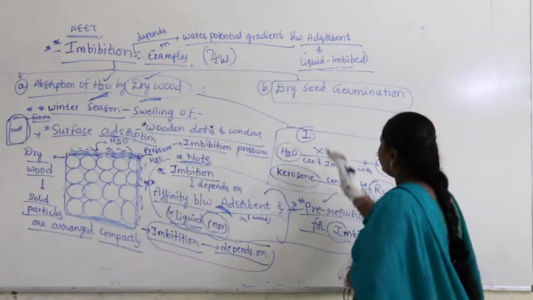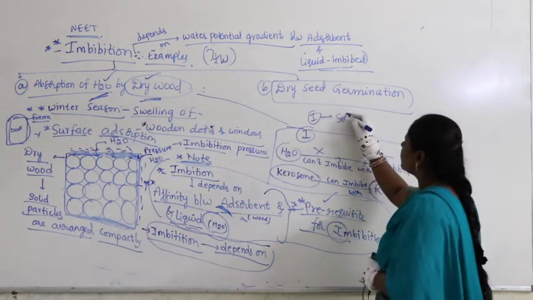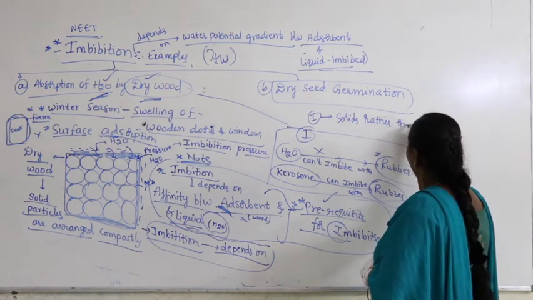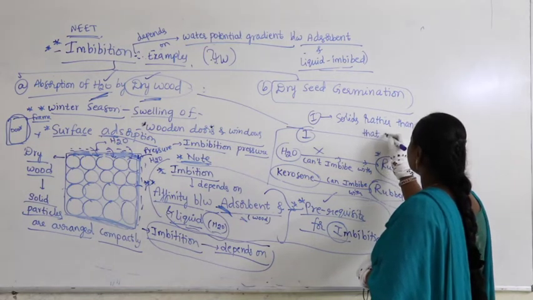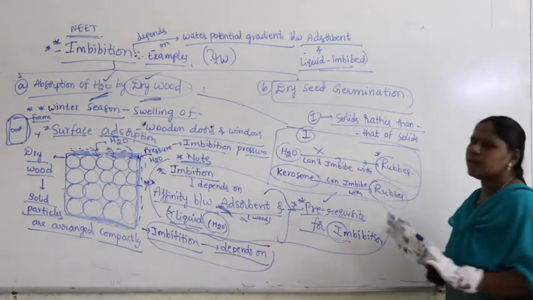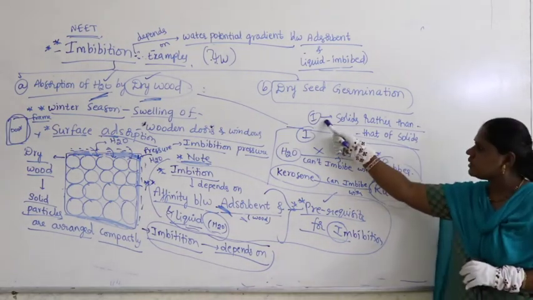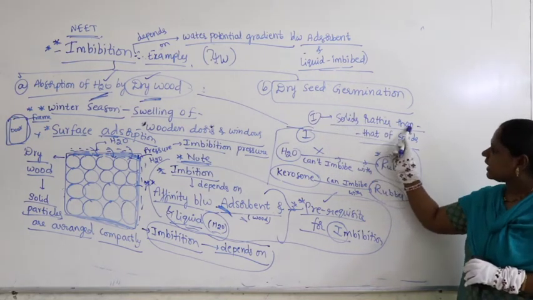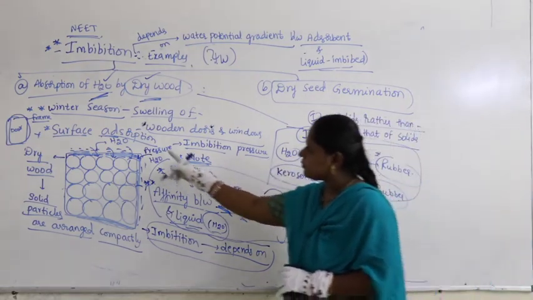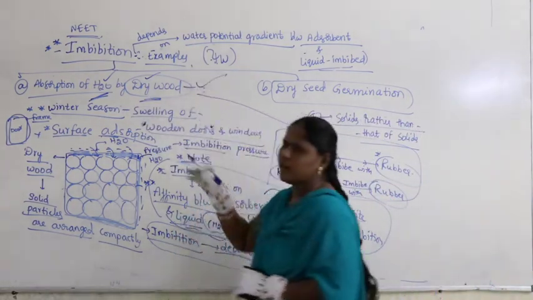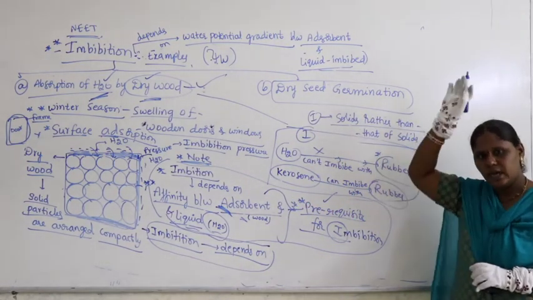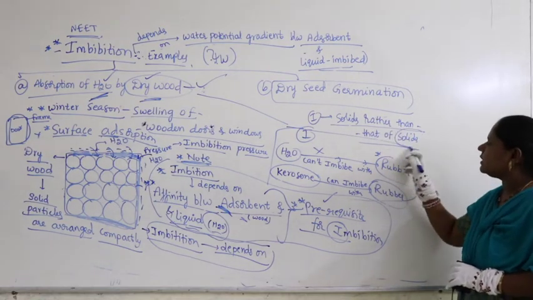We can say imbibition happens in some solids rather than in other solids. Okay, so what's happening here? We say imbibition occurs in some solids rather than in others. That means if the solid is wood, imbibition occurs at a faster rate. In some solids it occurs at a higher rate when compared with other types of solids.